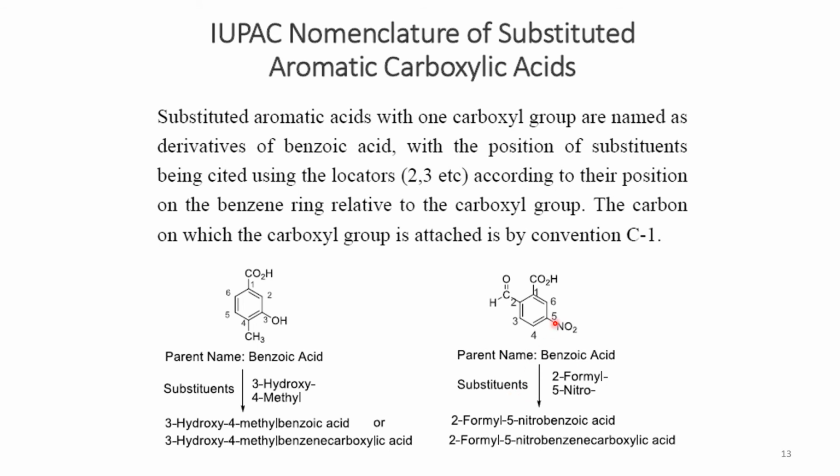In this case, relative to alphabetical order, formyl comes first and nitro comes later. So we have 2-formyl and 5-nitro present here, and the carboxyl shall be at position number 1. So the name is 2-formyl-5-nitrobenzoic acid according to IUPAC nomenclature, though this name is not commonly used; we always call it 2-formyl-5-nitrobenzoic acid, or you can say that we have 2-formyl, 5.